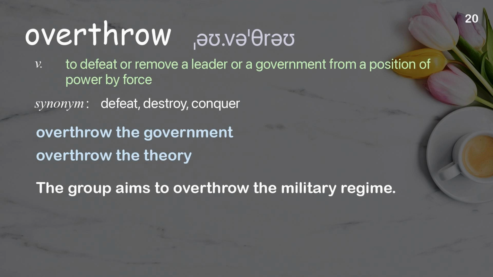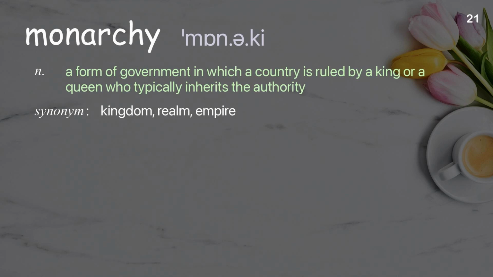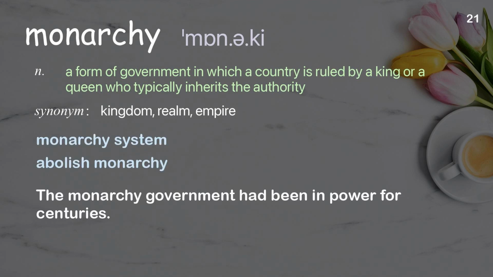Monarchy. A form of government in which a country is ruled by a king or a queen who typically inherits the authority. Examples: Monarchy system. Abolish monarchy. The monarchy government had been in power for centuries.